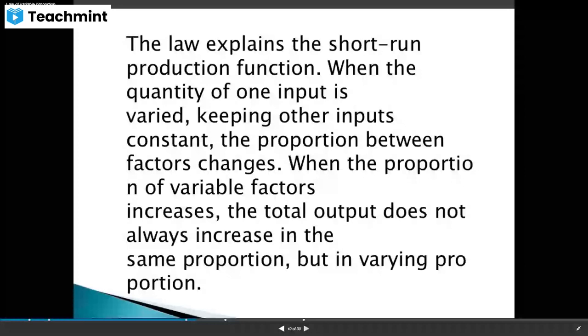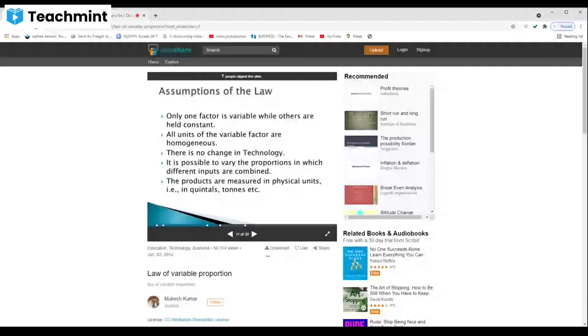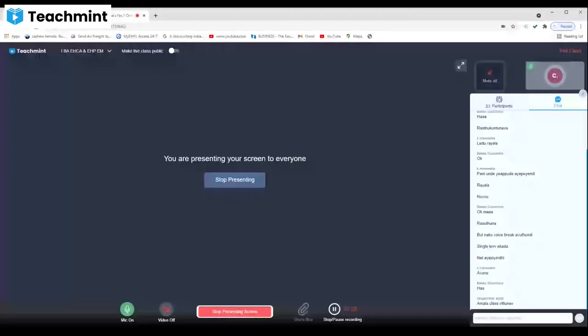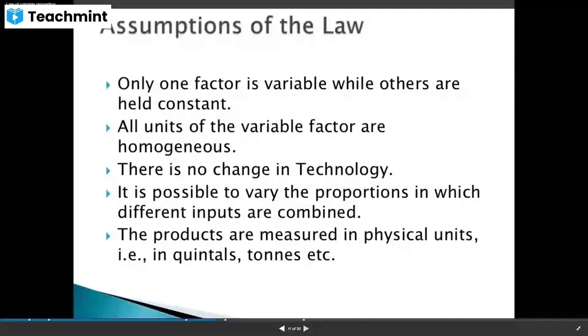And what are the assumptions of the law? So only one factor is variable while others are constant. All units of the variable factor are homogeneous. There is no change in technology, and different inputs are combined and products are measured in physical inputs. So whenever we are discussing assumptions, if these assumptions are there, then only this law will become real.